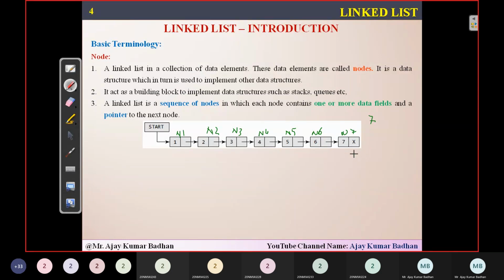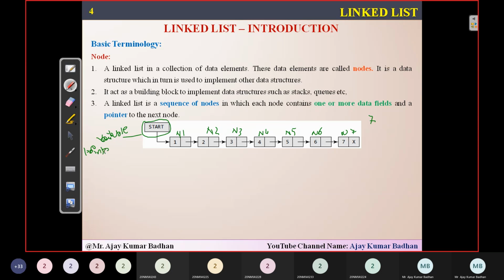Now, when I am storing this, you might have seen this particular thing. This is a variable, and please remember this is a pointer variable, because here we are going to use pointer variables only.